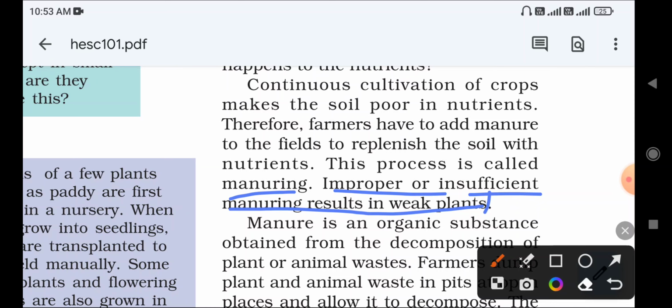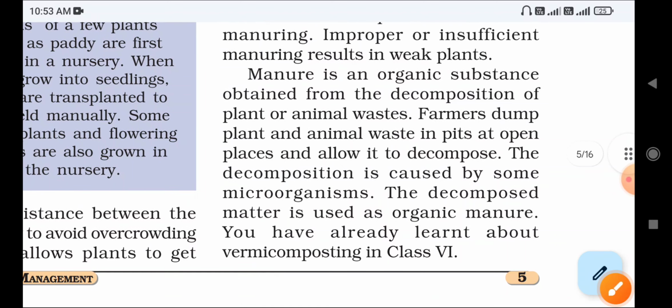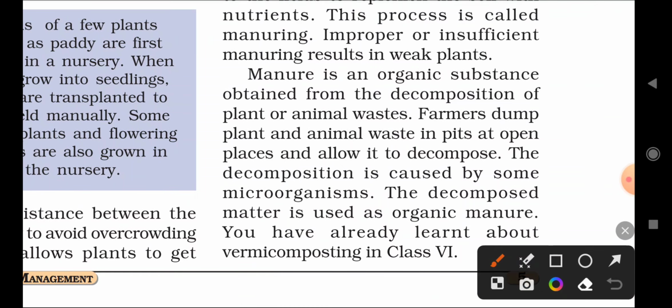does not grow healthy, and we cannot get good quality crops. If it is not a good quality crop, the market price also reduces, and the farmer will not get any kind of price for that, because they are not good quality crops or seeds. For that you have to add manures and fertilizers.